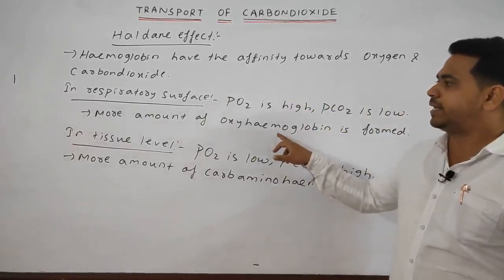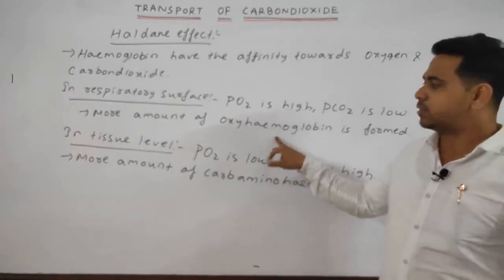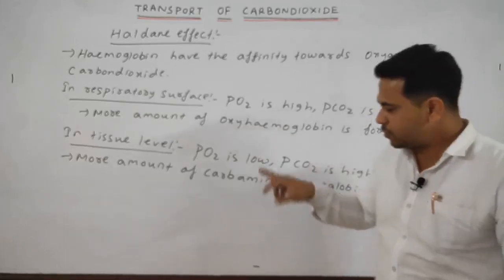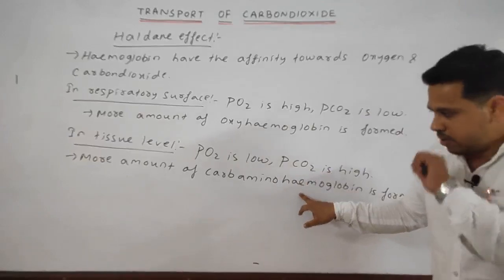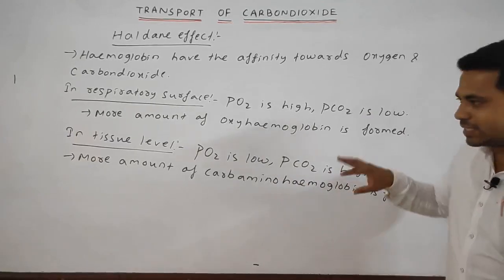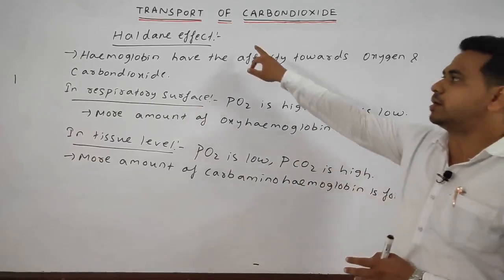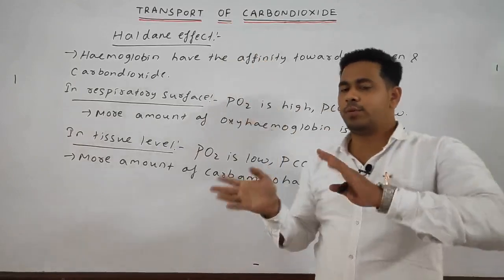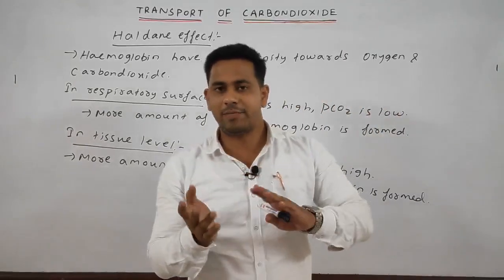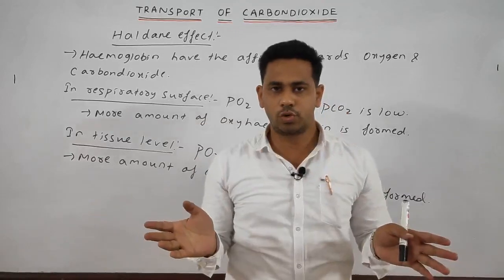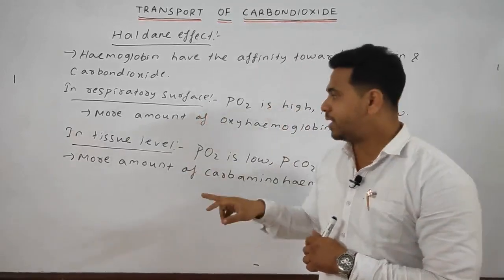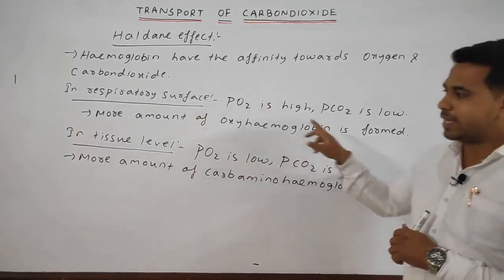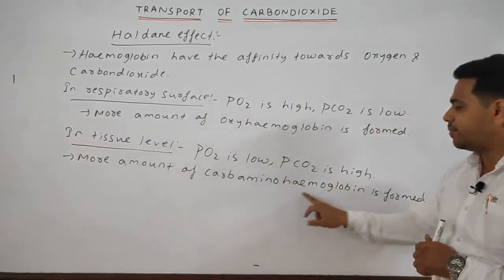So this opposite effect means what? If the PO2 is high, oxyhemoglobin is formed. If the PCO2 is high, carbaminohemoglobin is formed. This effect is nothing but the Haldane effect. Although hemoglobin has a high affinity towards both O2 and CO2, it depends upon the situation. At the respiratory surface, more oxyhemoglobin is formed. At the tissue level, more carbaminohemoglobin is formed.